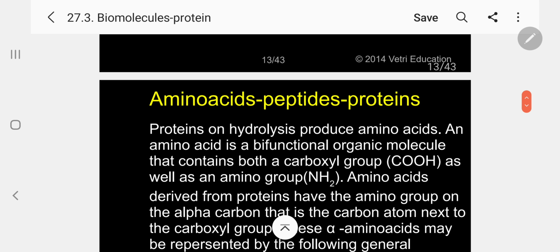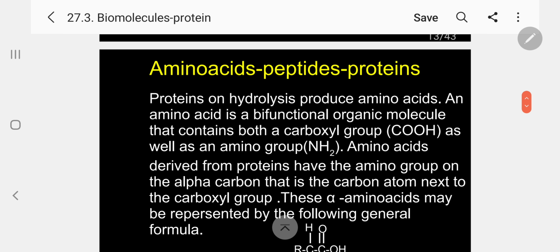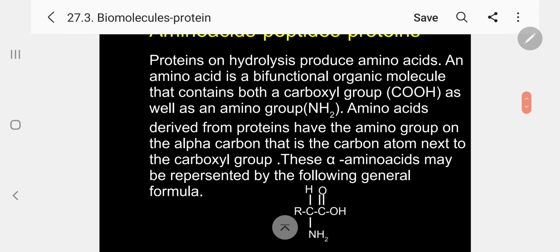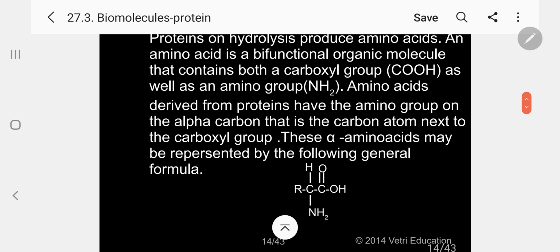Next. Coming to the amino acids, let me concentrate. Proteins, I told you, on hydrolysis produce finally amino acids. An amino acid is a bifunctional organic molecule that contains both a carboxyl group as well as an amino group. Amino acids derived from protein have the amino group on the alpha carbon atom, that is the carbon atom next to the carboxyl group. These alpha amino acids may be represented by the following general formula. Kindly follow.